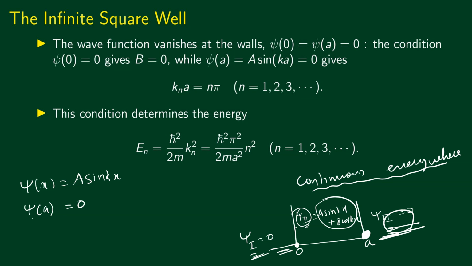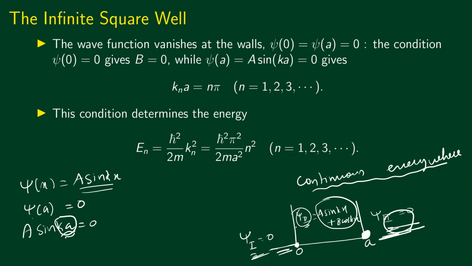Now applying this boundary condition suggests that a sine ka has to be equal to 0. This means that k cannot take all values, k can only take those values such that sine ka is equal to 0.